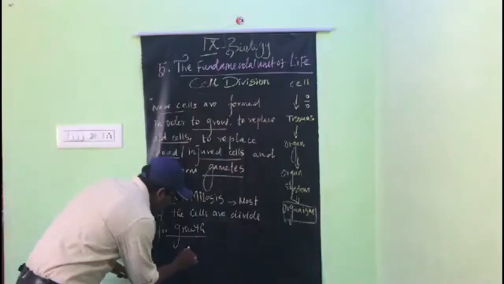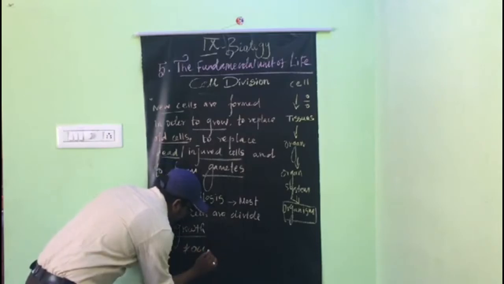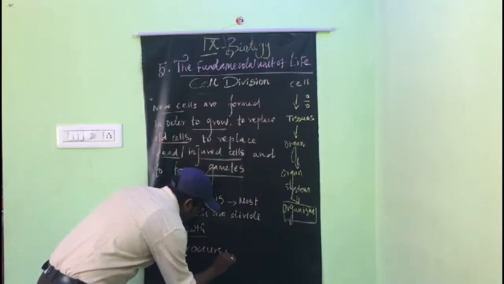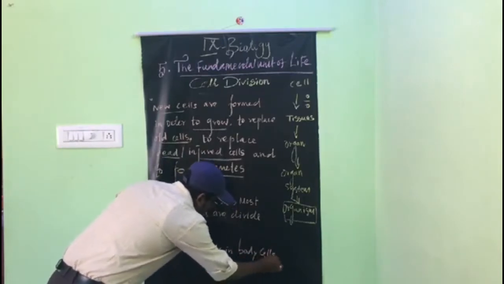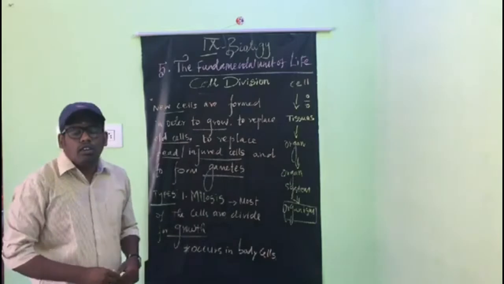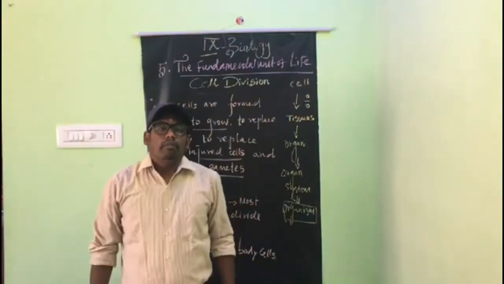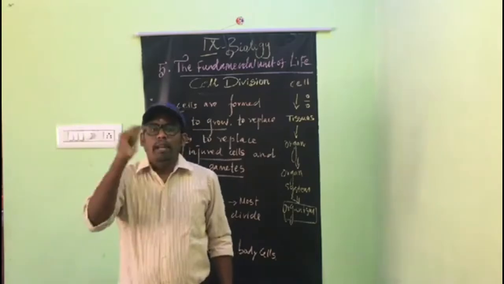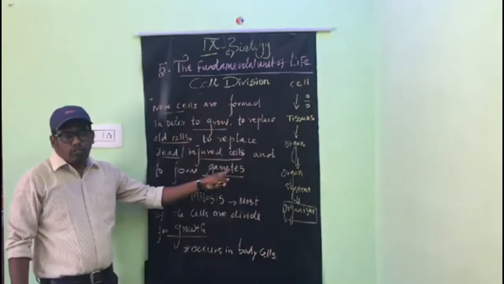So this mitosis occurs in body cells. So what are body cells? We have millions of cells in our body that are all called body cells. And another type of cell is there, reproductive cells. So these gametes are called reproductive cells.